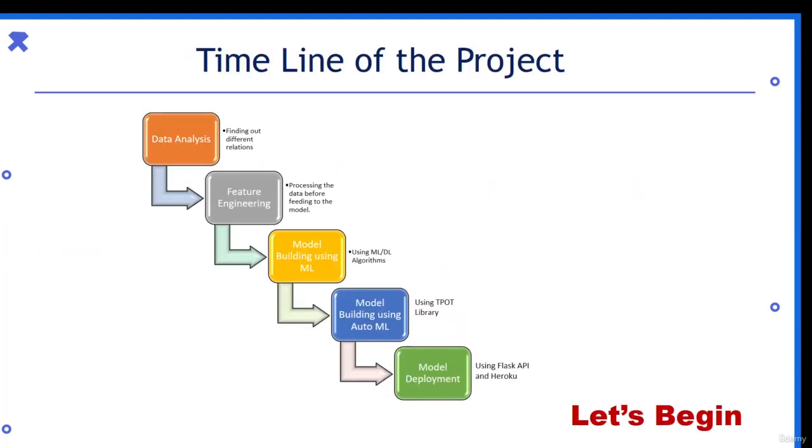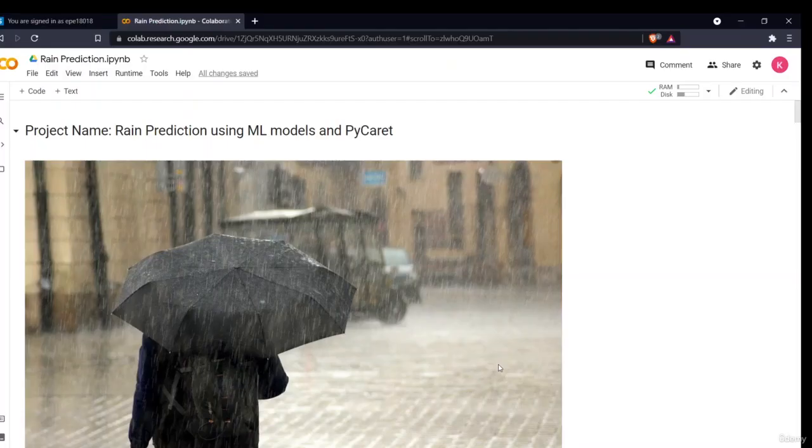Now this is the timeline of our project. First we'll be doing the data analysis, then feature engineering. We'll see what all different features are important. Then we'll build our model using machine learning techniques, then we'll use auto machine learning, and finally we'll deploy our model. Okay, so let's begin.